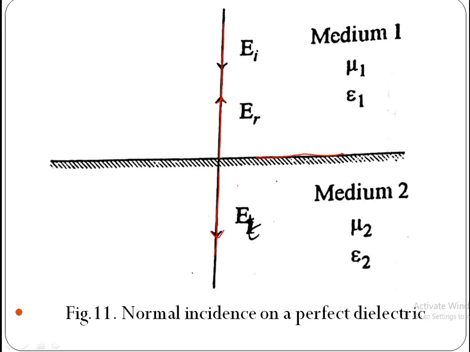It is ET. ET means transmitted electric field. It is incident electric field. This is reflected electric field.